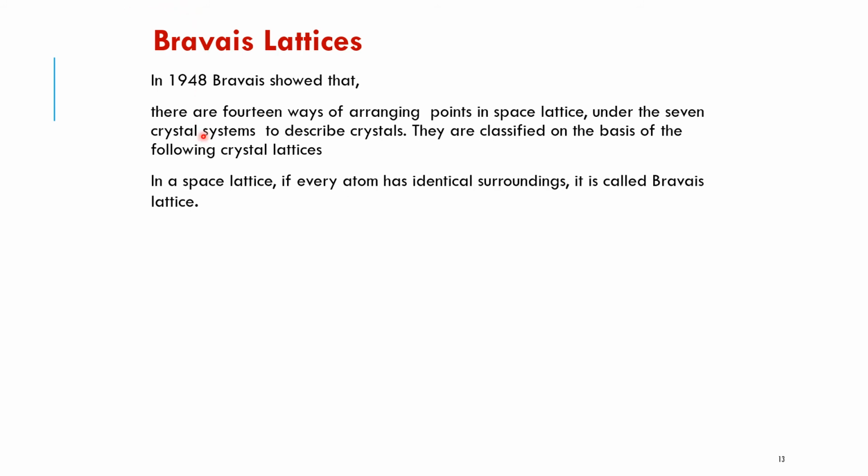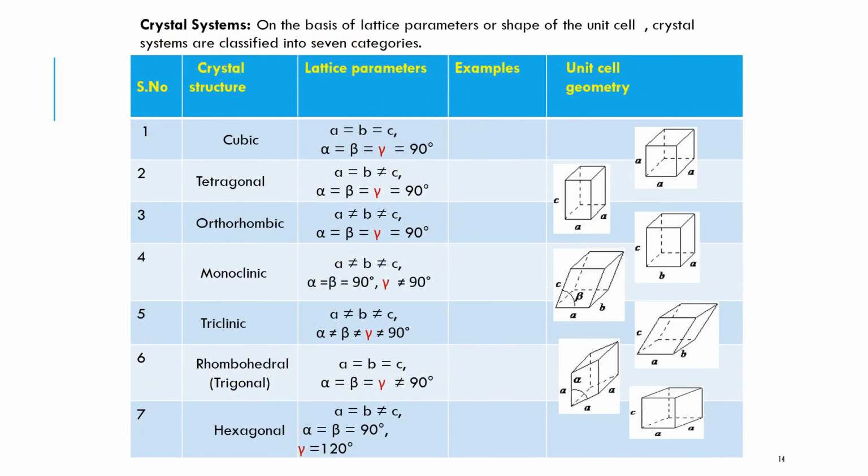So we will see the 7 crystal systems which are classified on the basis of the lattice parameters.